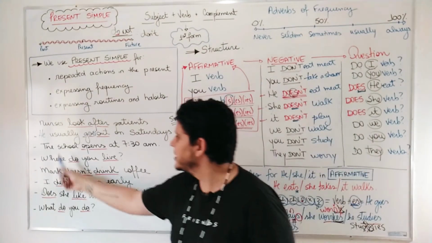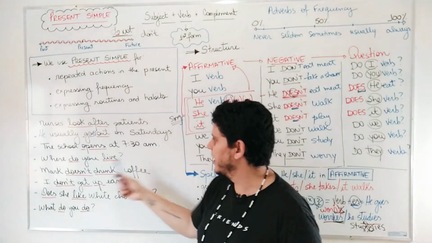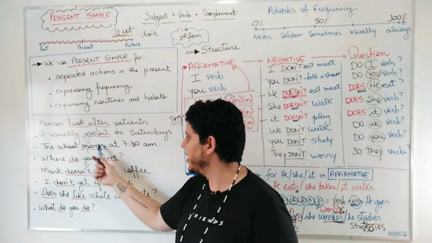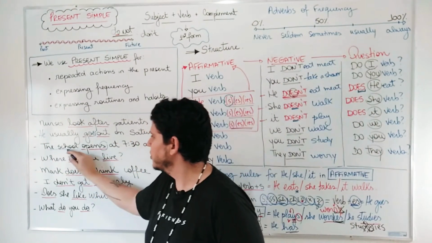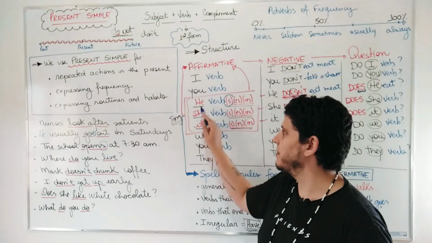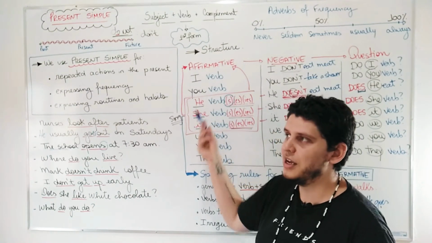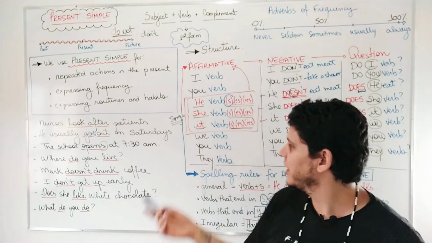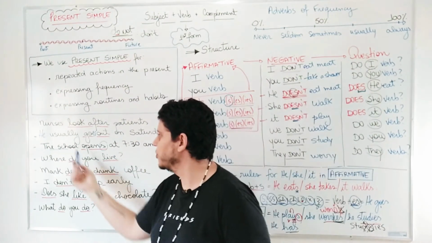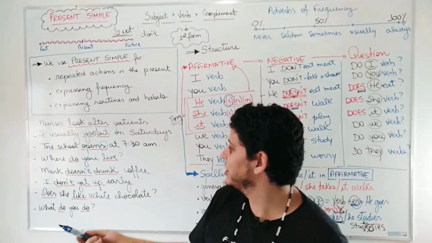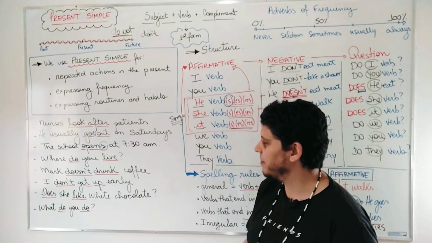Next one, the school opens at 7:30 a.m. The school opens. Why have we got this S here? Because the school is it. It's not a man, it's not a woman, it's something, it's an object. It's something that is not a man or a woman. So we use it. For it, we need to change the verb, and for school, we also need to change the verb. So the school opens at 7:30 a.m.